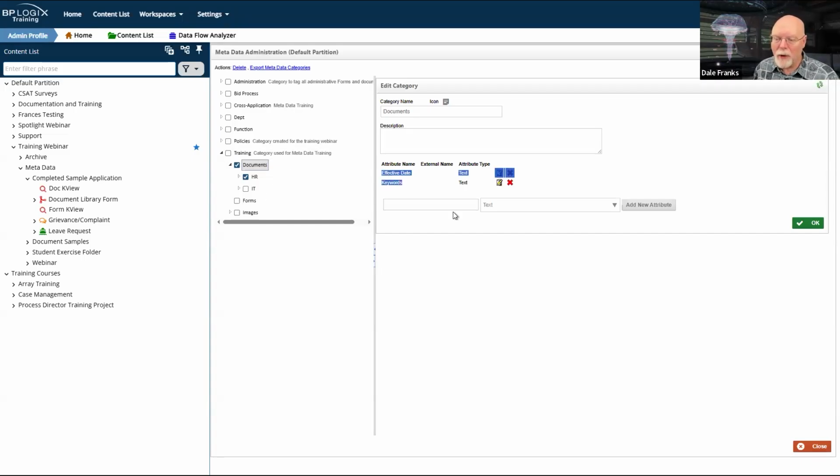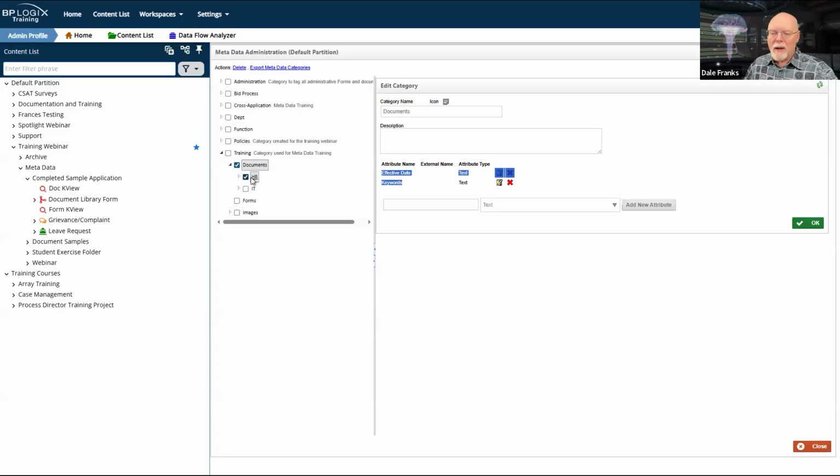I would actually have filters on the knowledge view to allow my users to search that attribute for those specific keywords. I could use the same keyword and choose the documents level and see all of my documents, or I could choose the HR level and see just my HR documents. And I can do all of that in the same knowledge view. I don't have to perform separate searches.